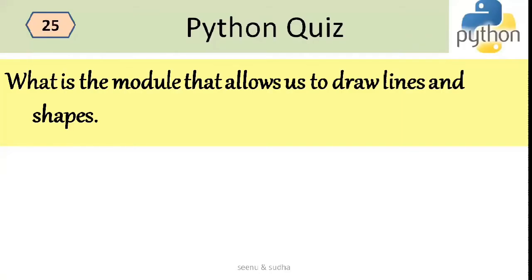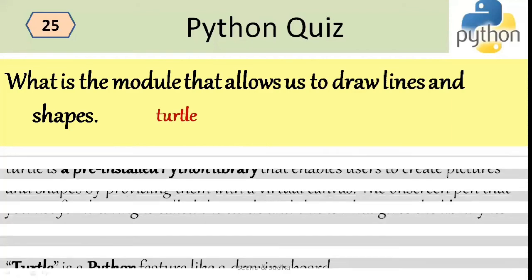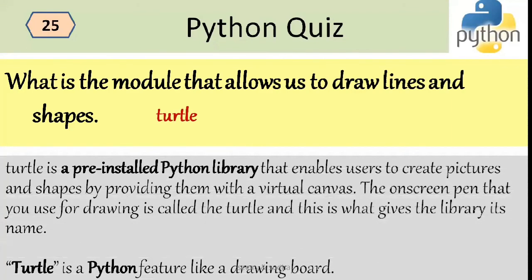The next question is, what is a module that allows us to draw lines and shapes? I have mentioned it in the previous question. It is the Turtle module. Turtle is a pre-installed Python library from the standard library that enables users to create pictures and shapes by providing them with a virtual canvas. You can also view Turtle as a Python feature with a drawing board. So this is the Turtle module.